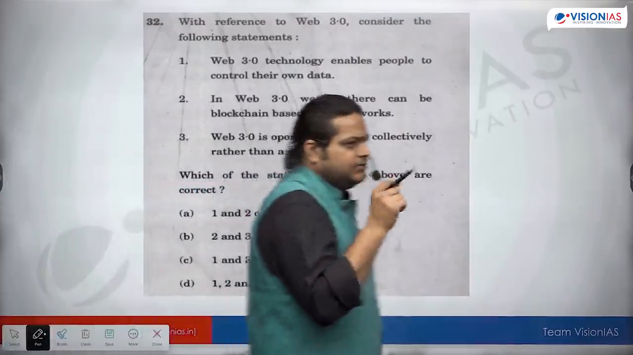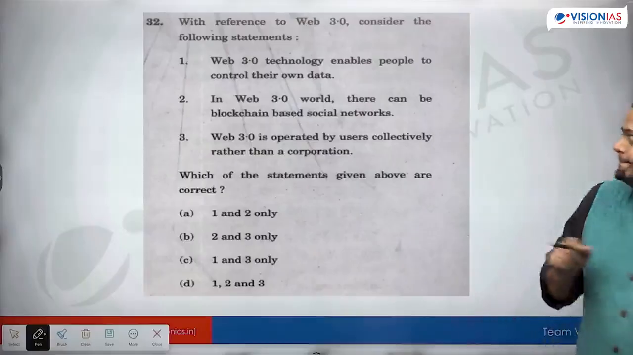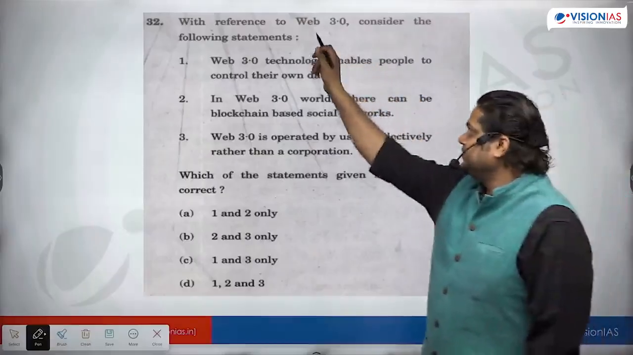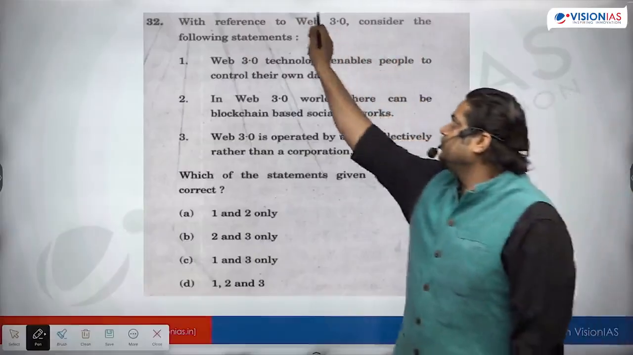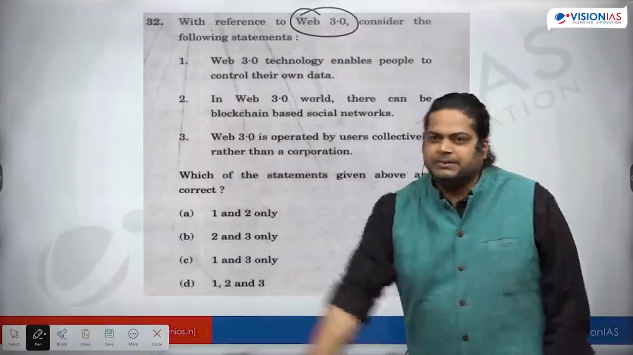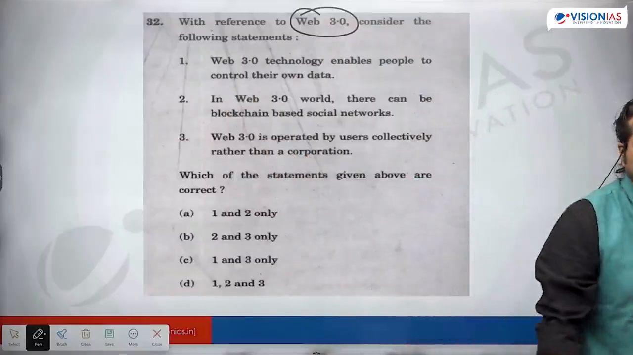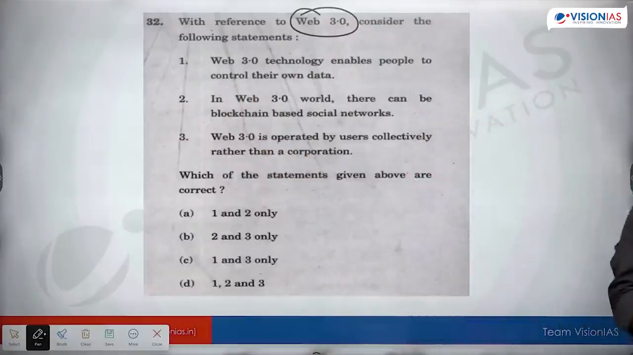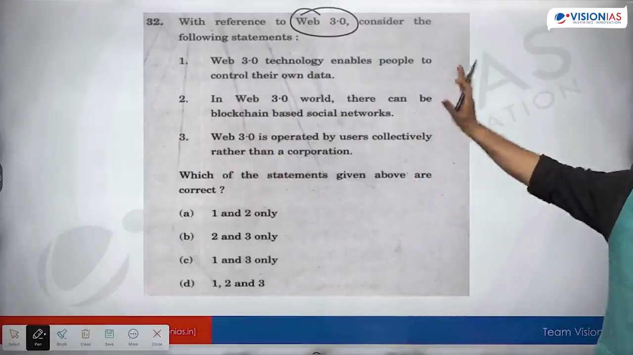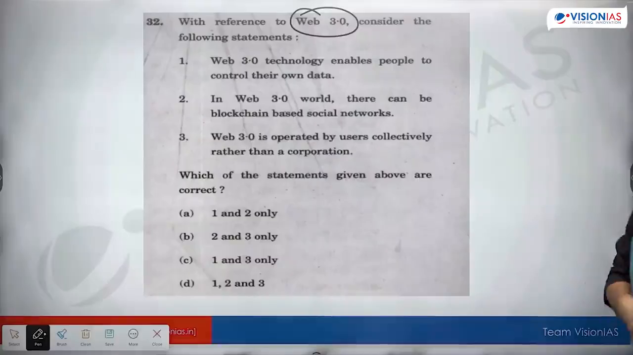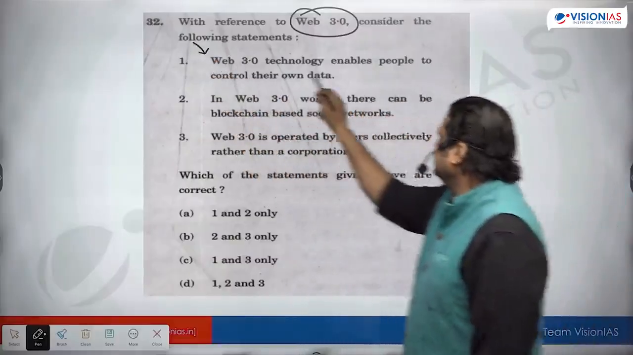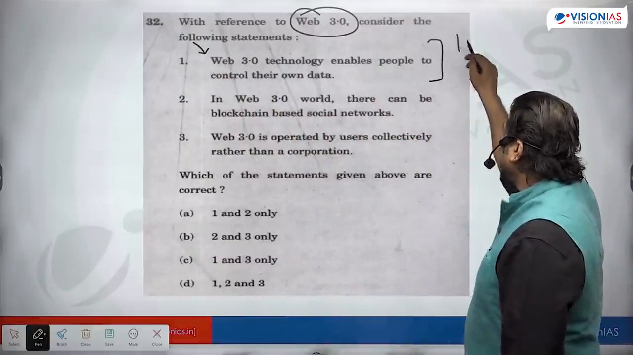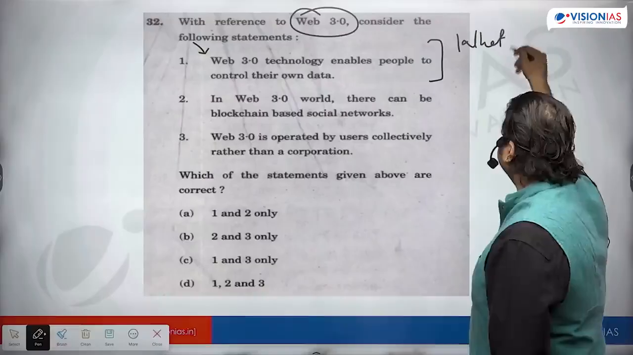This is related to Web 3.0. And this is the question of 22 May. This topic was repeatedly coming in the newspapers. More than 10 to 15 articles we can see in the newspapers. What kind of statements have they asked? What is this technology about?